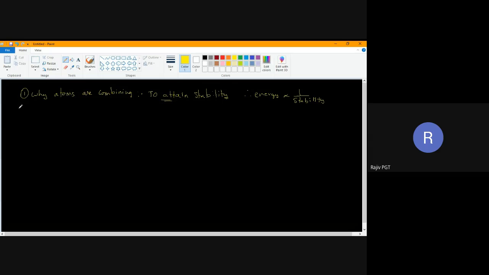Now we know inert gases are stable. Which inert gases have we studied? Inert gases are stable. How do you know they are stable? Because they do not react. Next, why are they not reacting? Because they are stable. Now what is the reason for their stability? I said atoms are combining. Why are they combining? To attain stability. This is our primary understanding.